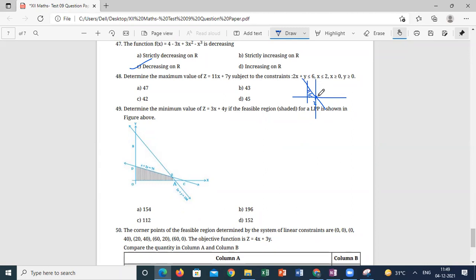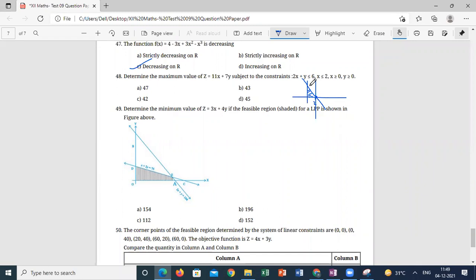So this triangle will be the region. So what are the points here? 0, 0, 2, 0, and 0, 6.